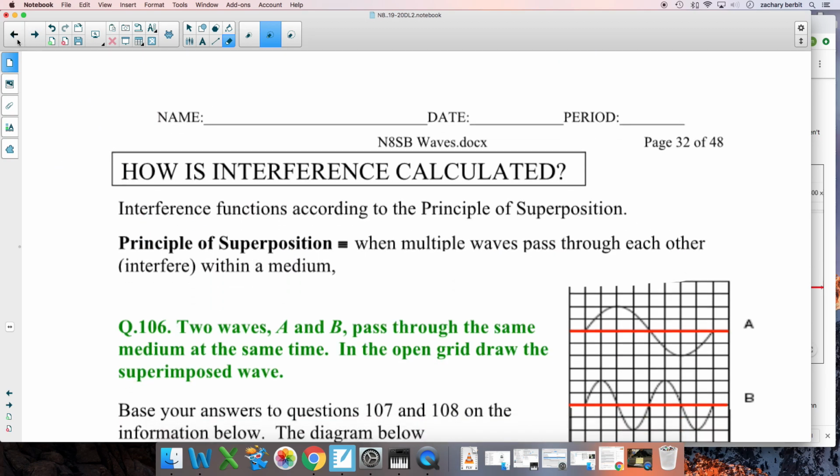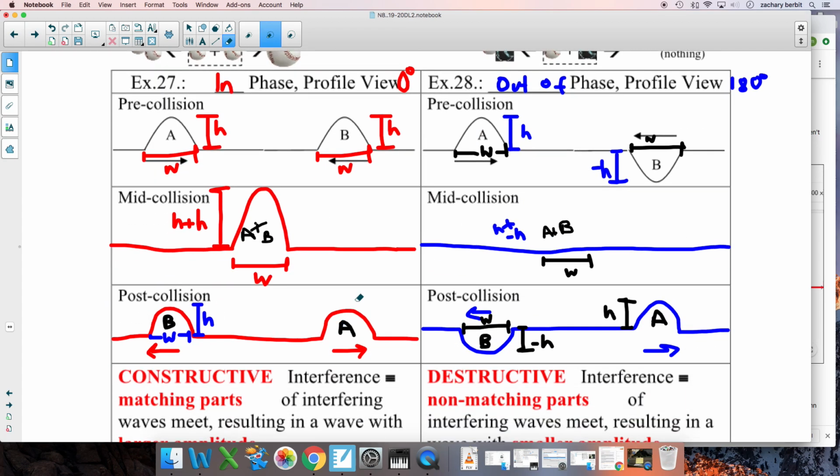So let me go back here and just point one thing out. We picked basically the simplest possible cases. Same width pulses, same height pulses, and send them at each other. These can be different widths. These can be different heights. You can have multiple pulses. In fact, you could have periodic waves doing this. So this can get extremely complicated quickly.